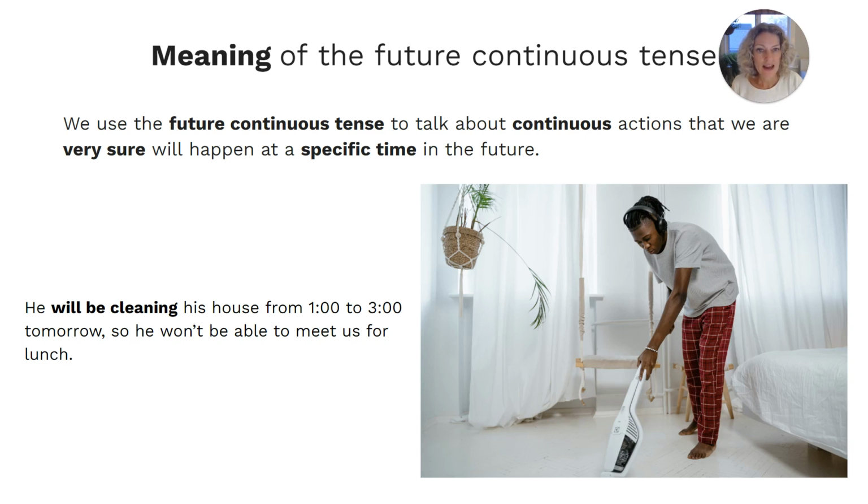So this is a continuous action. He's going to be vacuuming, changing the sheets, doing some laundry, and it's a very definite time that he's going to be doing it, from 1 o'clock to 3 o'clock, and a for sure plan.